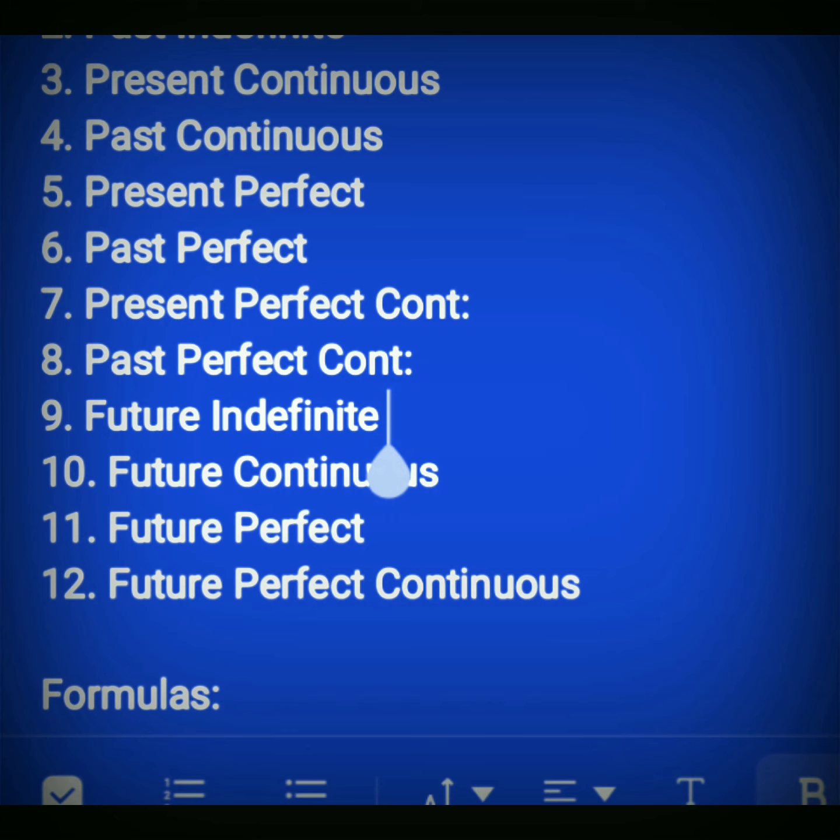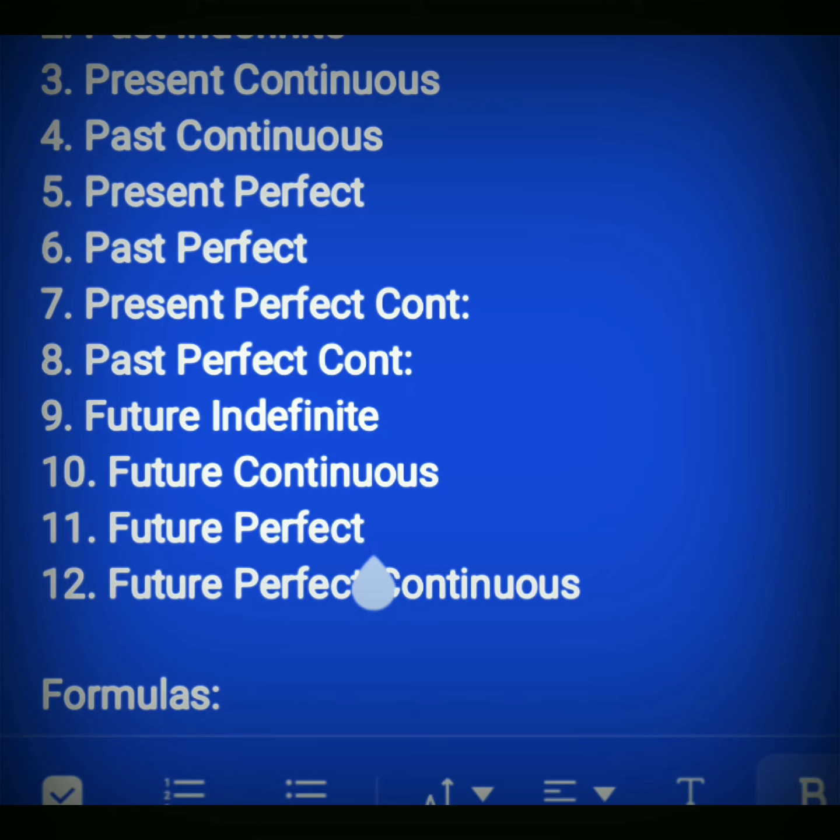Suppose I will write a story. So here the first form of verb is used in this simple tense. And in future continuous, you have to use be and the fourth form of verb, that means verb plus ing. So that is, I will be writing a story.